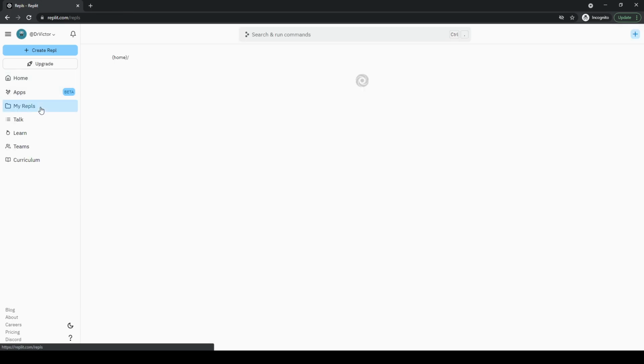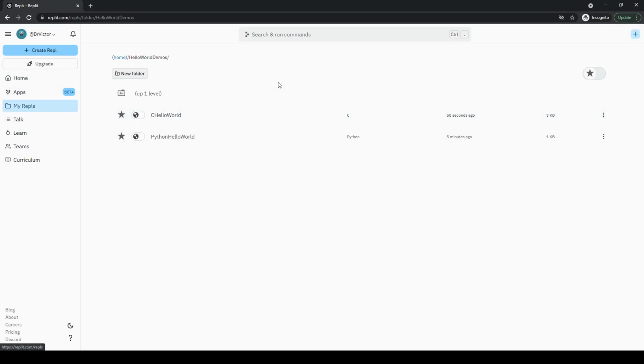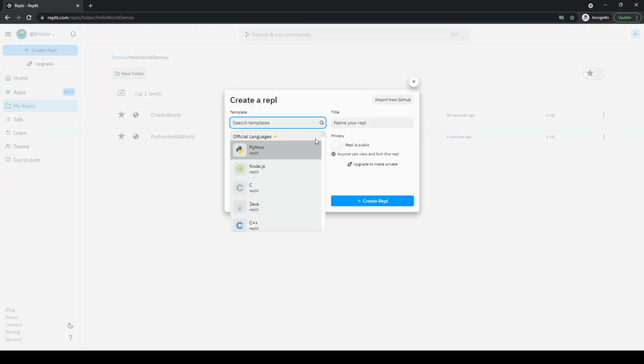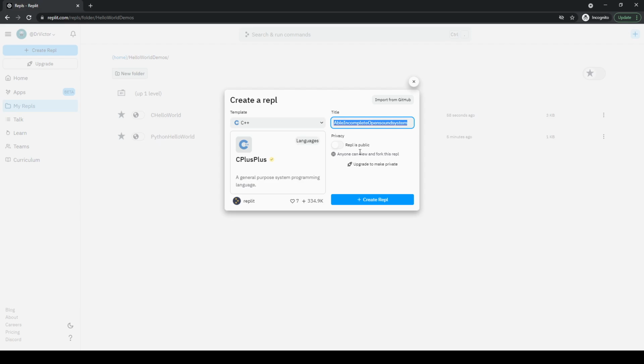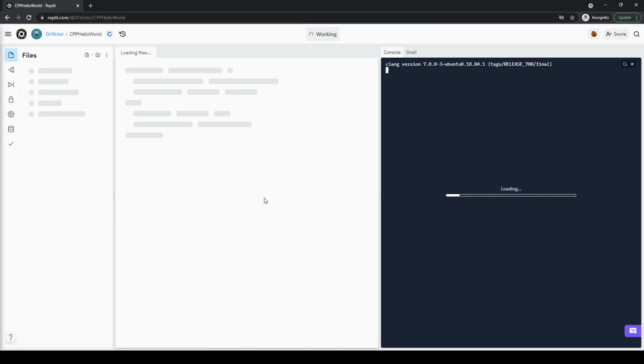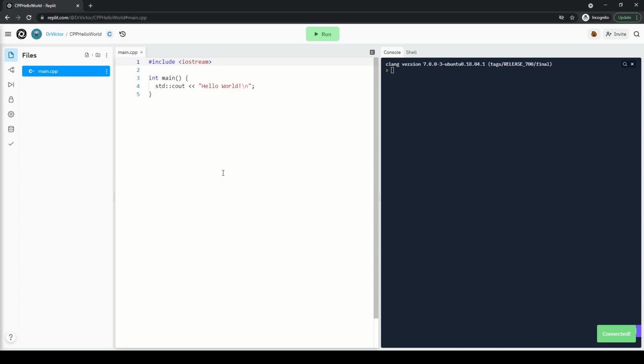Now, if I go back, let me show you another language, which is C++. So I'm going to create another repo. And this time I'm going to choose C++ over here. I'm going to call it CPP hello world. Over here is creating a C++ program, which is kind of like a successor of the C programming language. So we have the same kind of directive. This time I'm going to change it to something else, and then it has something that looks like this.